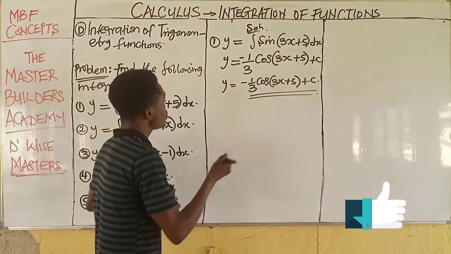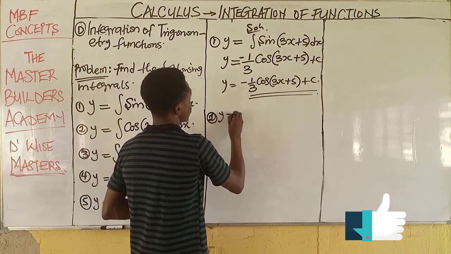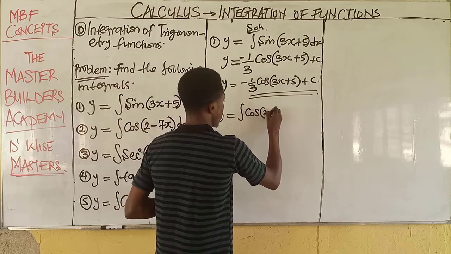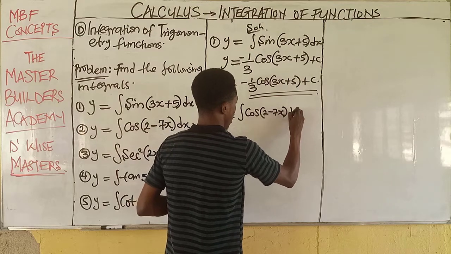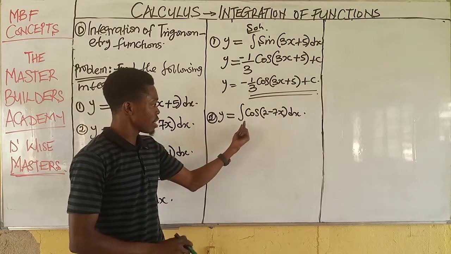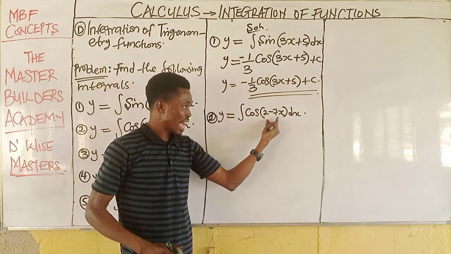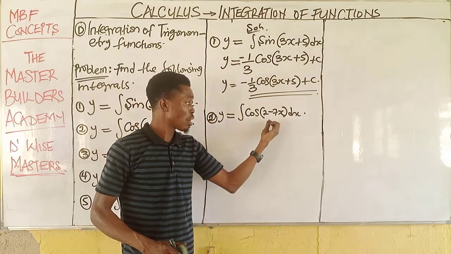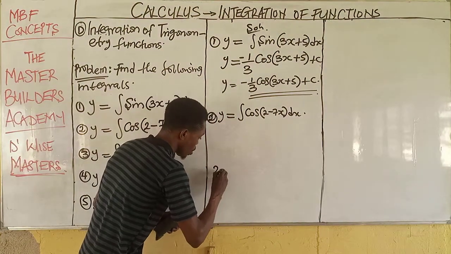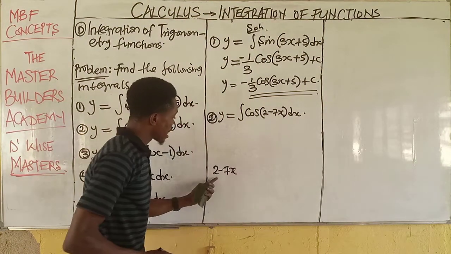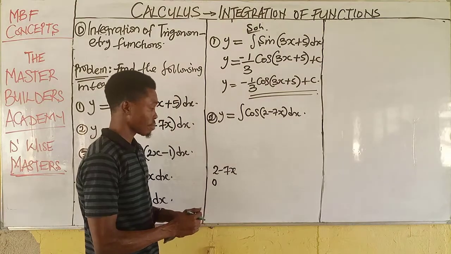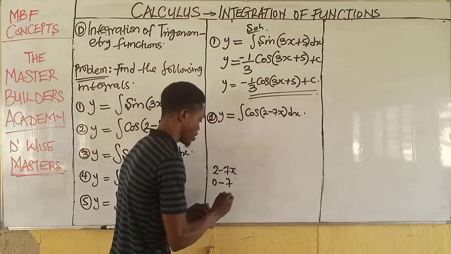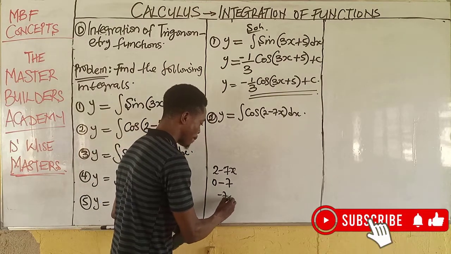Now, let's look at question number 2. We are given that y = integral of cos(2 - 7x) dx. When we look at this, this is a trig function which has an angle 2 - 7x. So the angle is 2 - 7x, then I put down the angle 2 - 7x. Now, when I differentiate 2, I have 0. And when I differentiate -7x, I have -7. So 0 - 7 will give us -7.